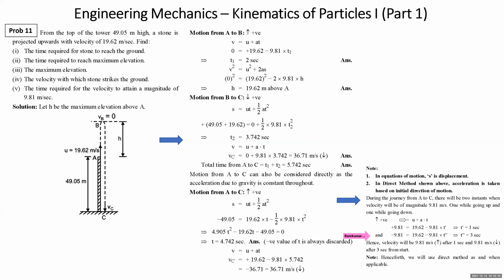So students, using V is equal to U plus AT, I could get the time when the velocity was 9.81. It will be somewhere between A and B when velocity is 9.81 up. Between B and C, somewhere velocity will be 9.81 down. All right. So hence velocity will be 9.81 meter per second after 1 second and 9.81 meter per second after 3 seconds.